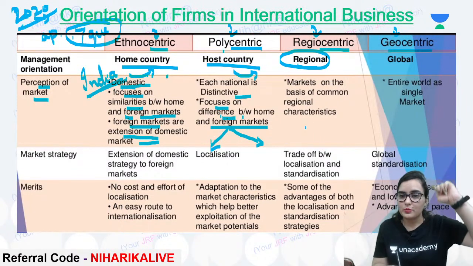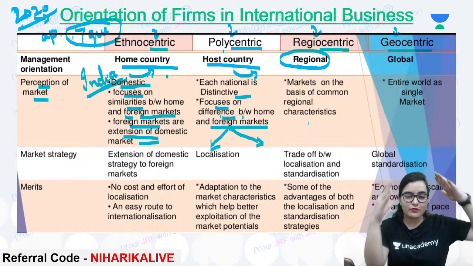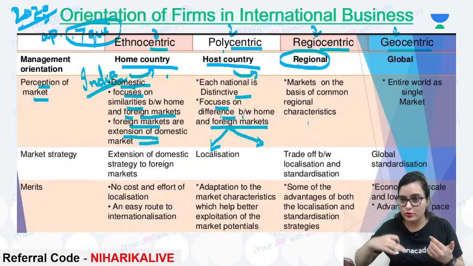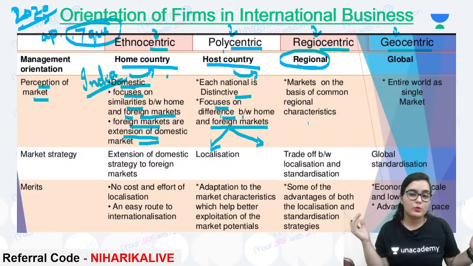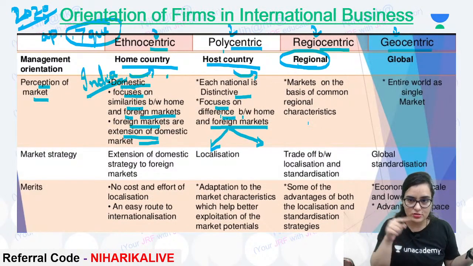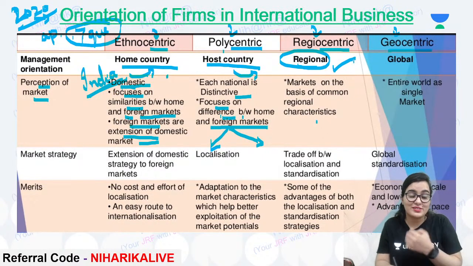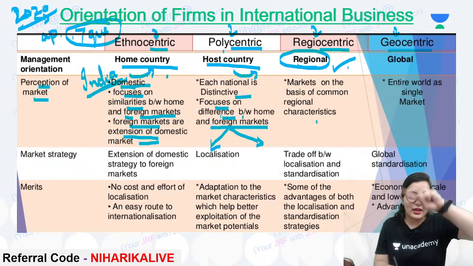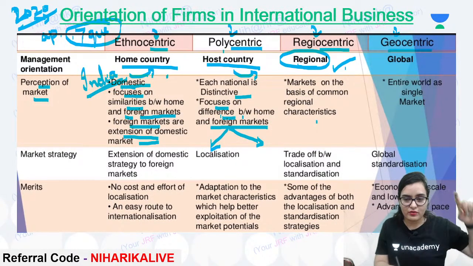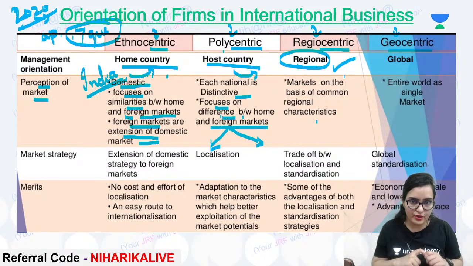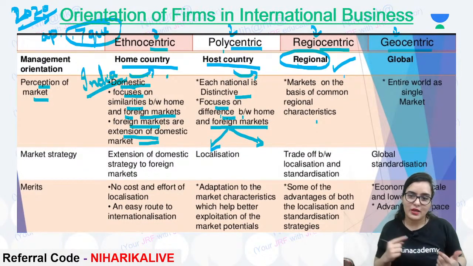Like, north people will have a different variety of clothes, south people a different variety, and east and west people will wear different clothes, right? Or food: in every single state the food speciality is different. So accordingly we will manufacture.